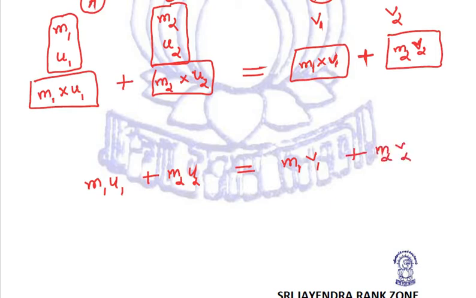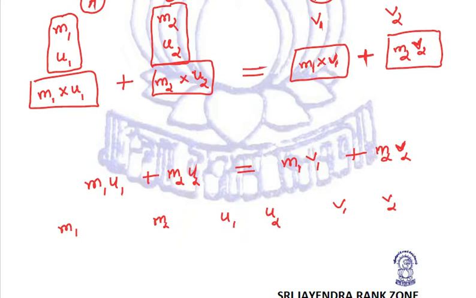Now, please try to relate each and everything individually. First of all, we need to know what are these m1, u1, v1, m2, u2 and v2. m1 is the mass of the first object. m2 is the mass of the second object. u1 is the initial velocity of first object. u2 is the initial velocity of second object. v1 is the final velocity of first object. v2 is the final velocity of second object.